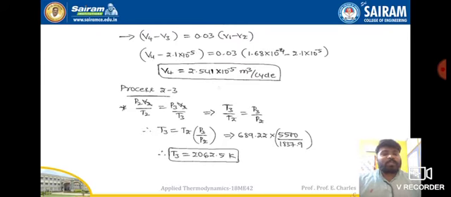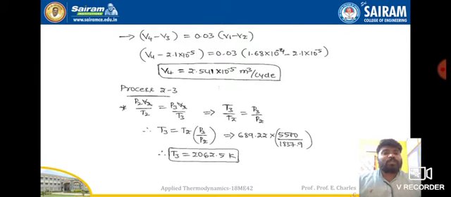And now here comes the condition. V4 minus V3 is equal to 0.03 of V1 minus V2. So V4 we don't know, minus V3 already we have found out, is equal to 0.03, and V1 minus V2 is known. So the only unknown volume is V4. With this condition we can find out the V4 value, which is 2.541 into 10 to the power of minus 5 meter cube per cycle.